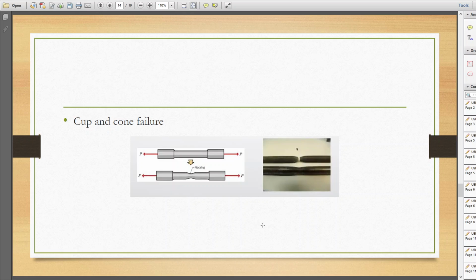So this is the ultimate failure that will happen on the material when it reaches the maximum load or ultimate strength. What will happen? The necking will happen. Necking means the reduction of cross sectional area will happen. Then what will happen to the load? The load will decrease. At a particular point, this necking will increase and the specimen will break, and this type of failure is known as cup and cone failure.